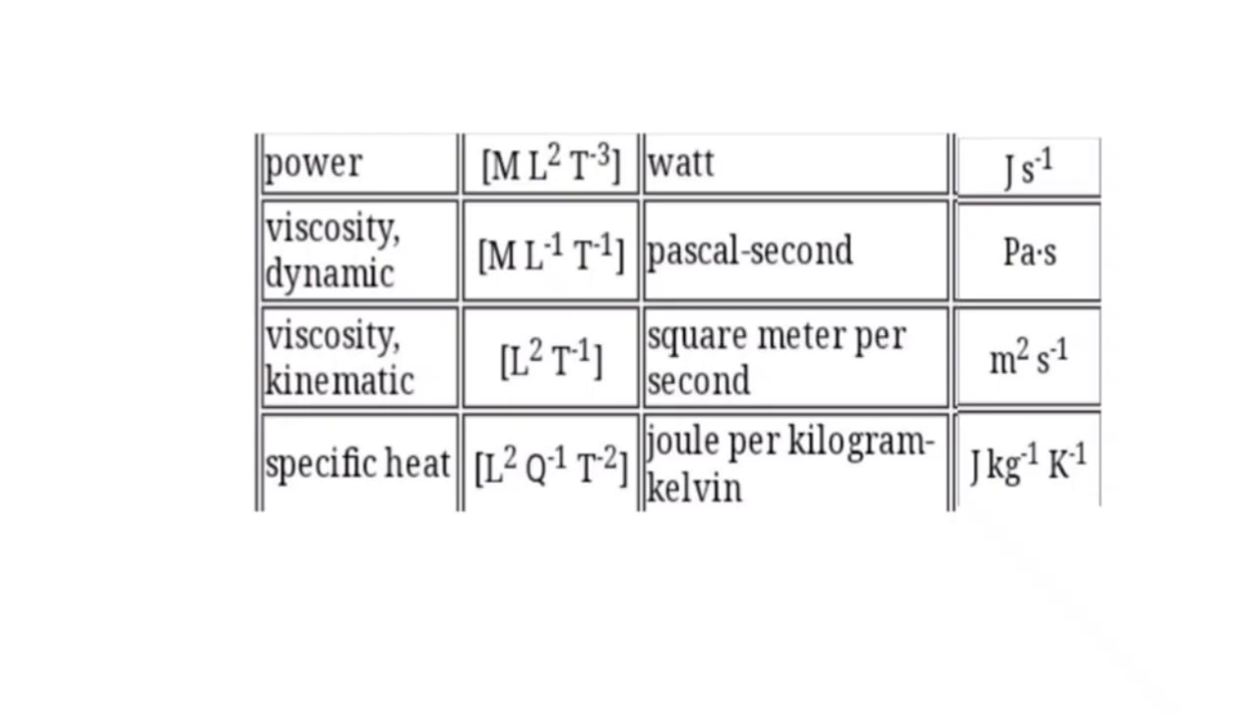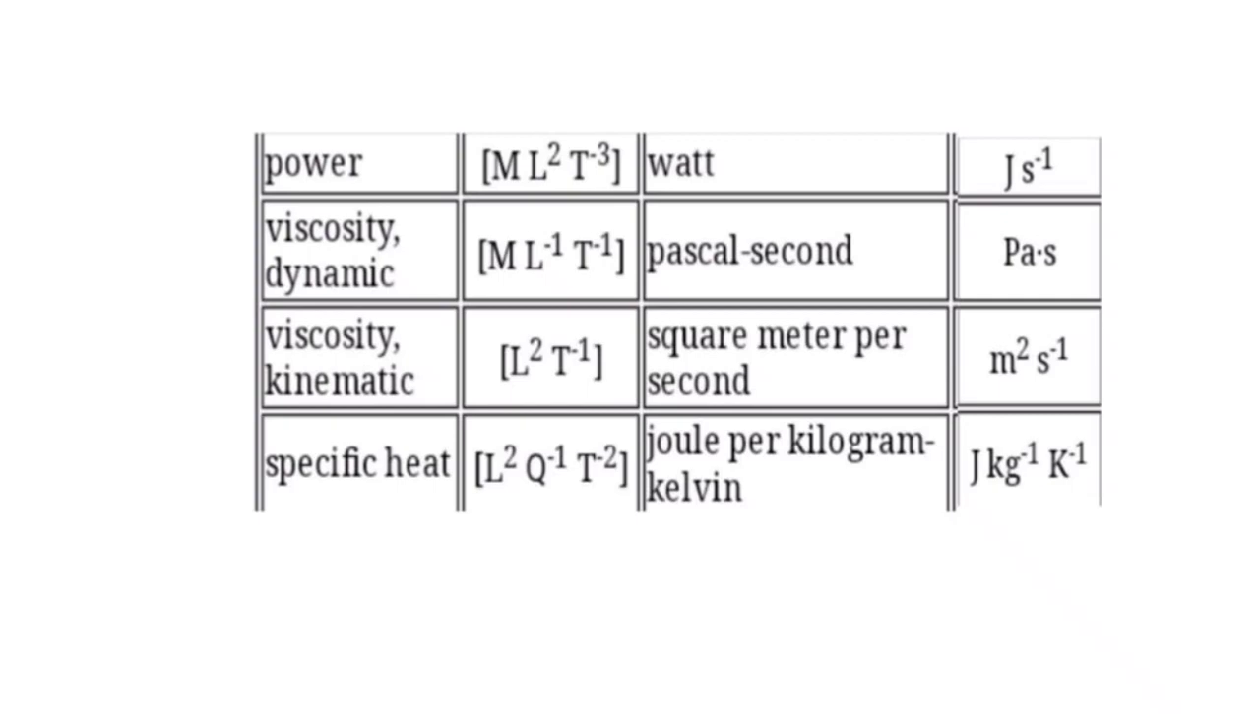Moving on to talk about some other derived quantities, power. Its dimension is M L^2 T^-3. Its unit is watt. SI unit is joule per second. There are two types of viscosity, dynamic viscosity and kinematic viscosity. First, we will talk about dynamic viscosity. Its dimension is M L^-1 T^-1. Its SI unit is Pascal second, Pa·s.